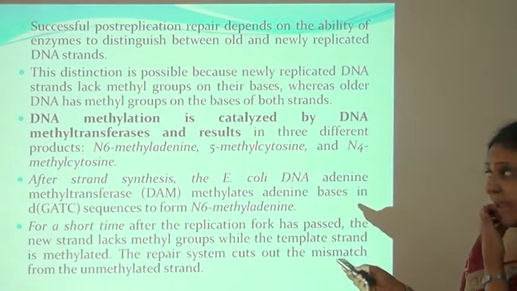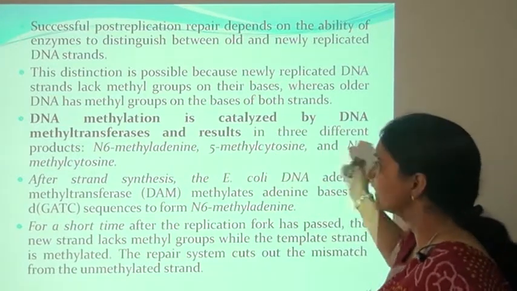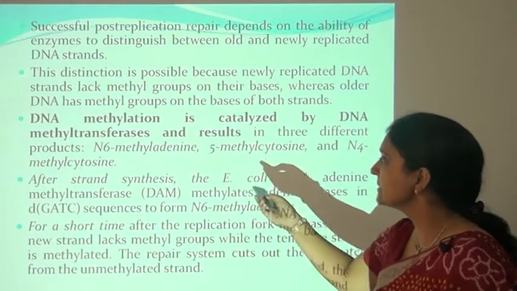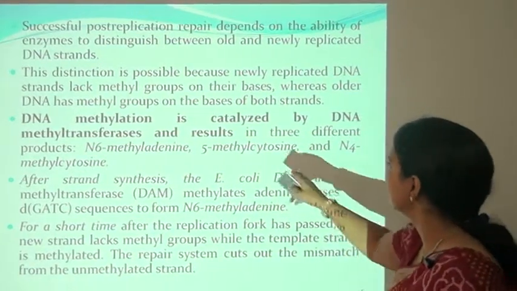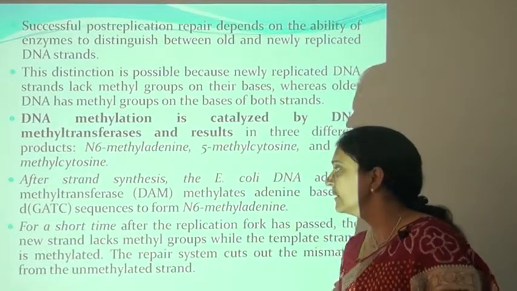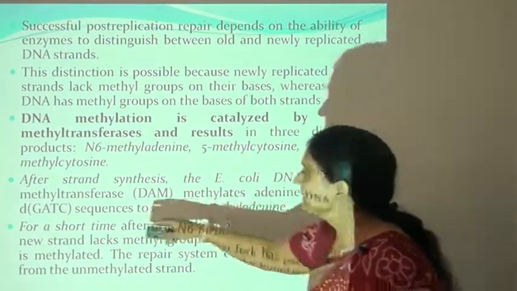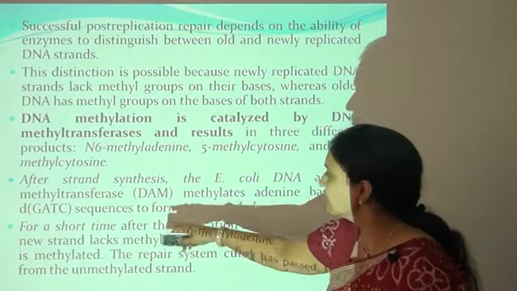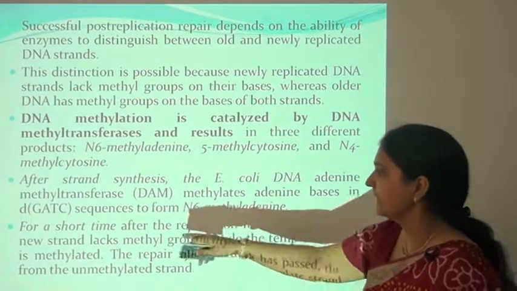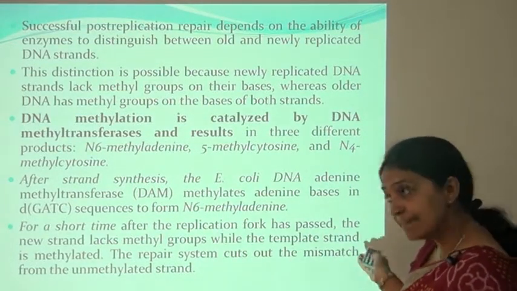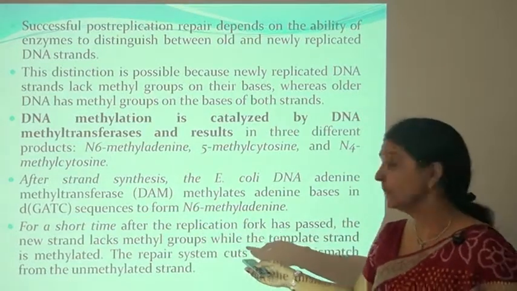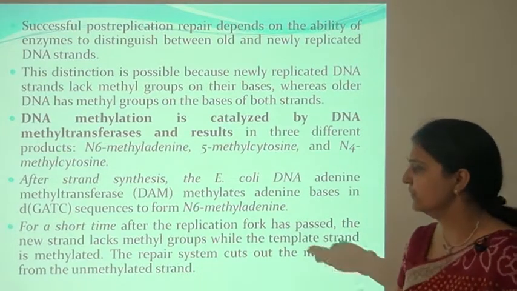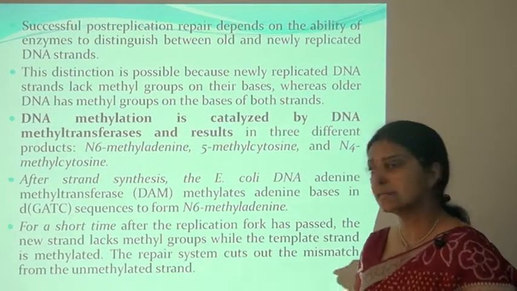So these are other mechanisms, such as DNA methylation, which is catalyzed by DNA methyltransferase and results in three different products: N6-methyladenine, 5-methylcytosine and N4-methylcytosine. Another enzyme is adenine methyltransferase, which methylates the adenine base in the sequence to form N6-methyladenine. For a short time after the replication fork has passed, the new strand lacks methyl groups, while the template strand is methylated, and the repair system cuts out the mismatch from the unmethylated strand.